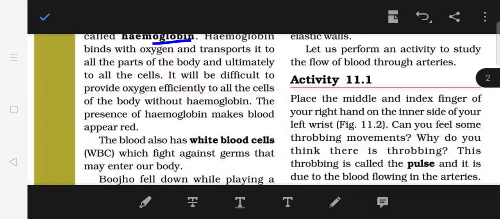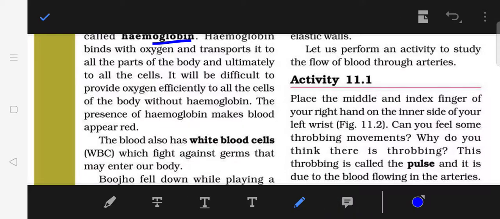So children, it is very difficult to provide oxygen efficiently to all the cells of the body without hemoglobin. So thus the presence of hemoglobin makes blood appear red. So this is the answer to the question of Paheli.